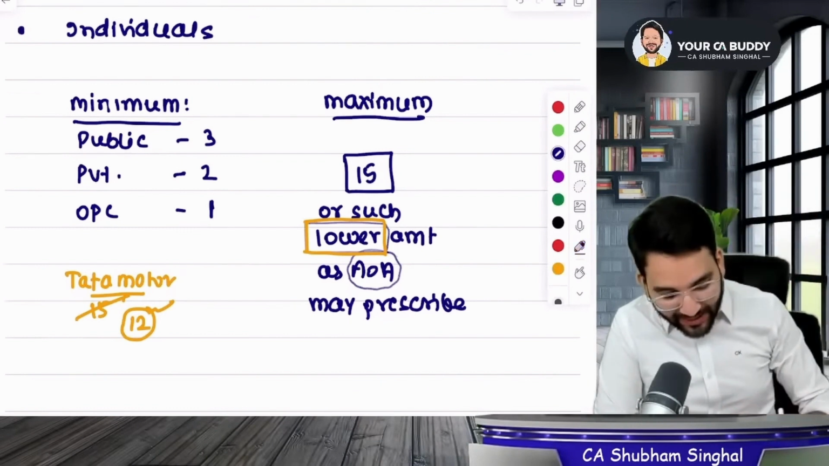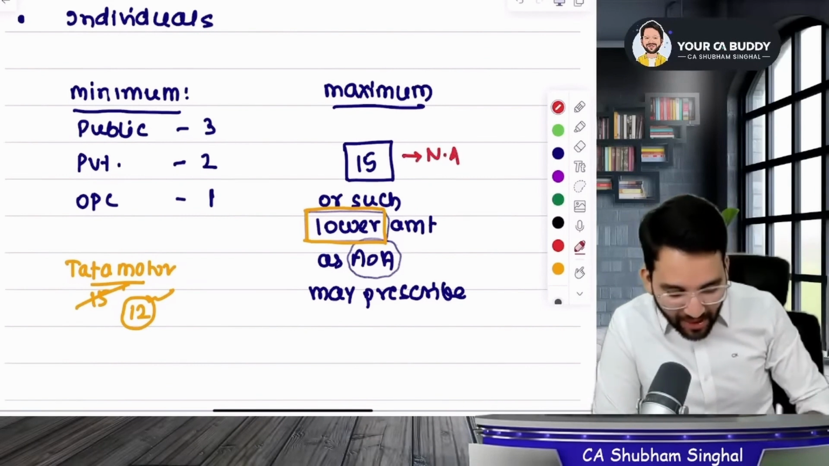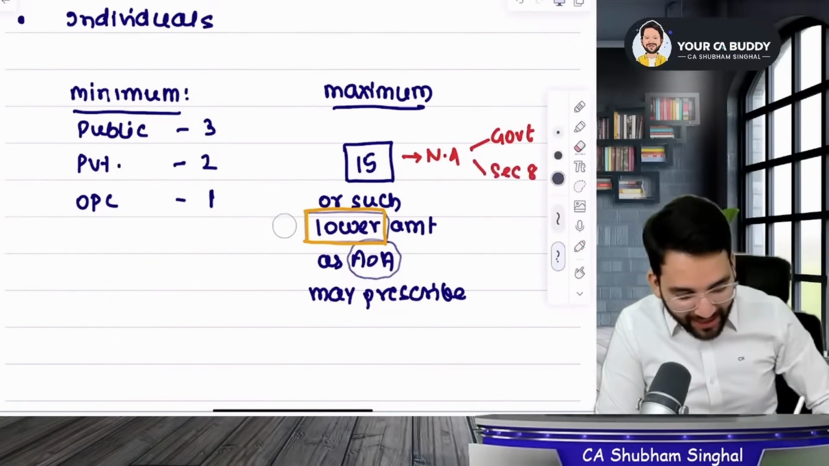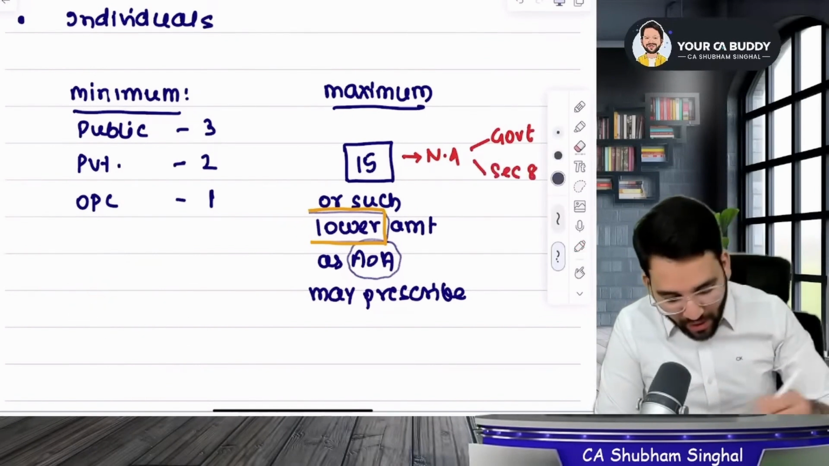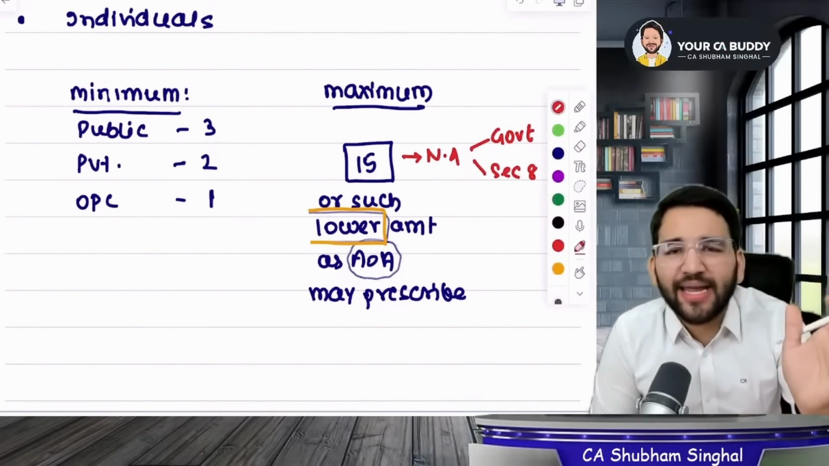But just remember one thing, that this limit of 15, this maximum limit that we have, is not applicable to government companies. And this is also not applicable to Section 8 companies. Government companies and Section 8 companies are not bound by this provision. It won't apply to them. So for them, there is no maximum limit.